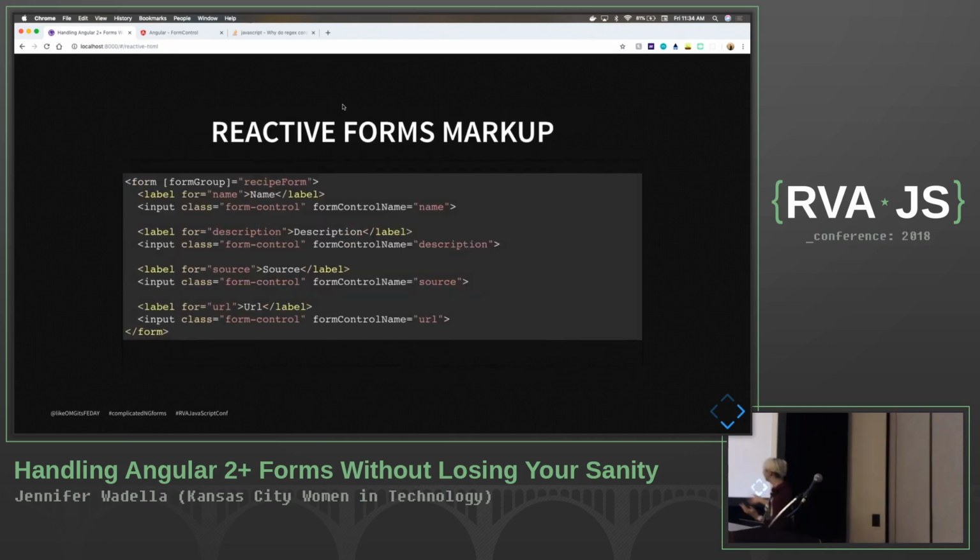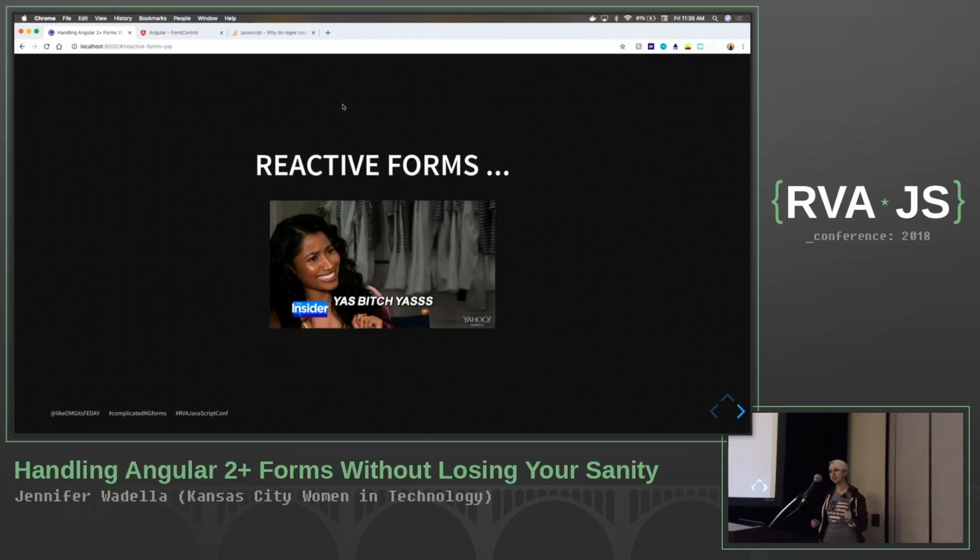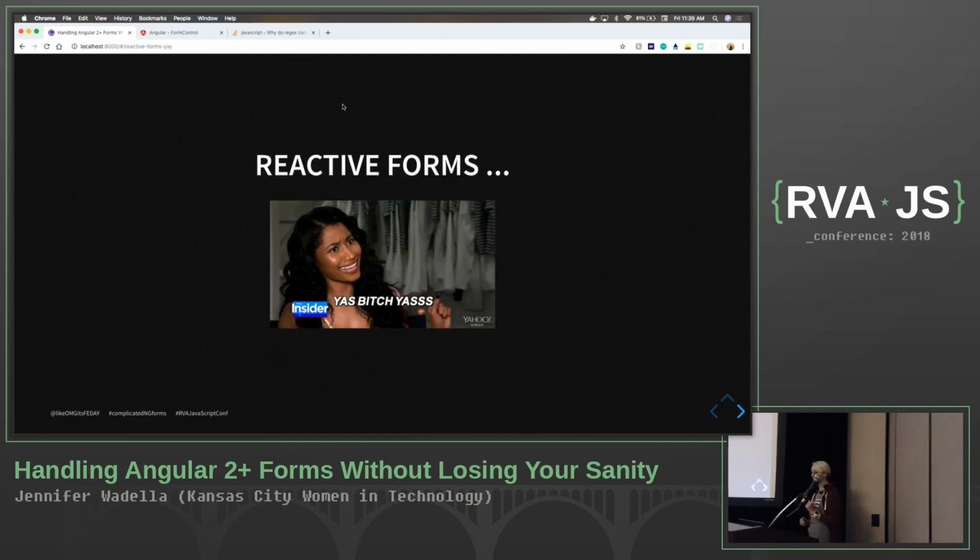So this is what our markup looks like. The only difference you're going to see is we're binding to this form control name. And that's going to give us all the power, and it's going to give us very nice, clean, readable code. Like, okay, I know that this is the input for my URL, and that is all I'm going to have to mess with. All right, so reactive forms. Yeah, we're going to talk about reactive forms today.